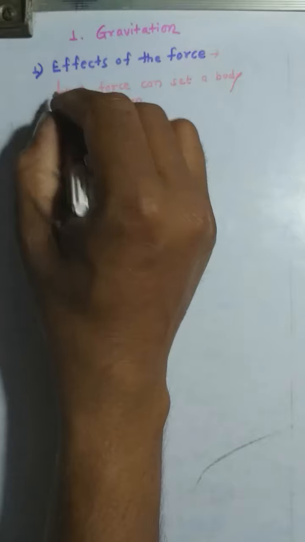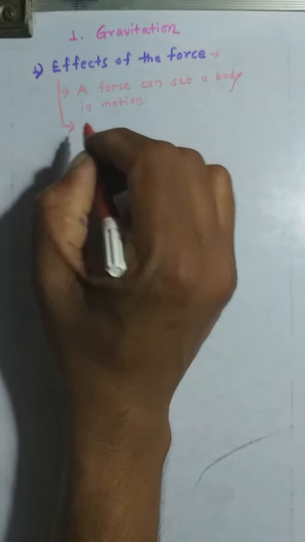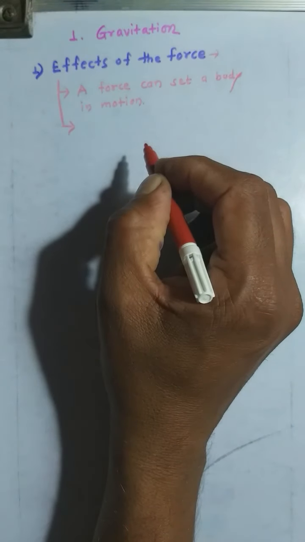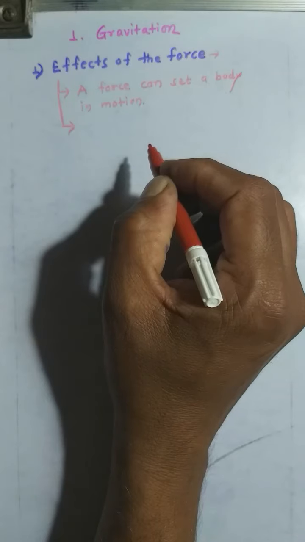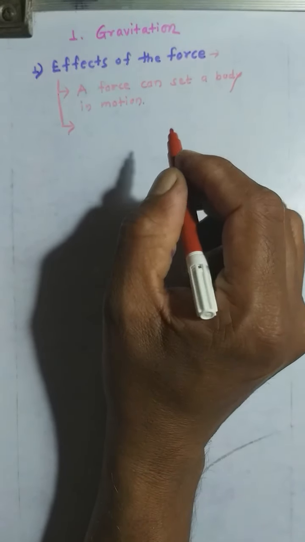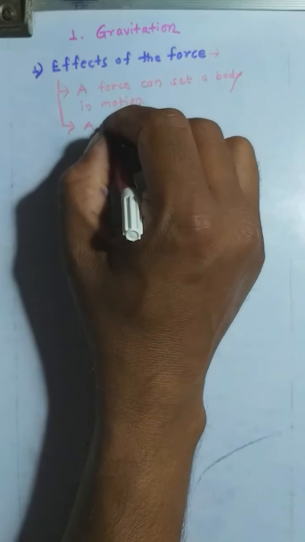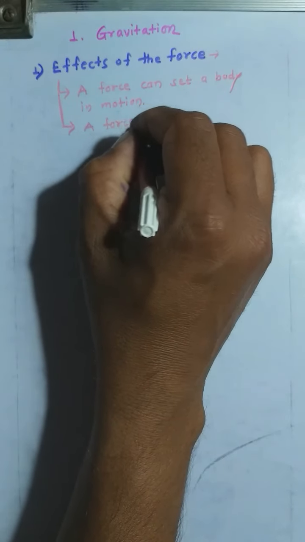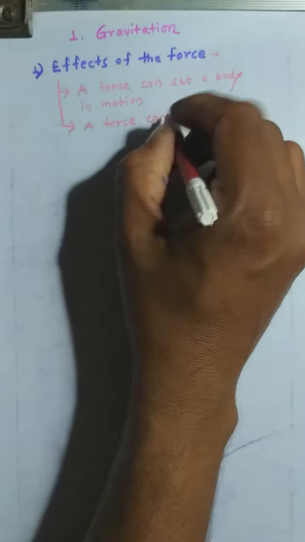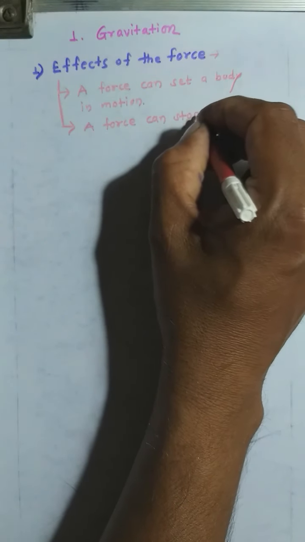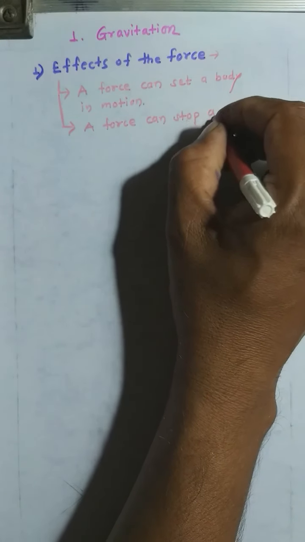Now, the second effect of force. What is the second effect of force? A force can stop a moving body.